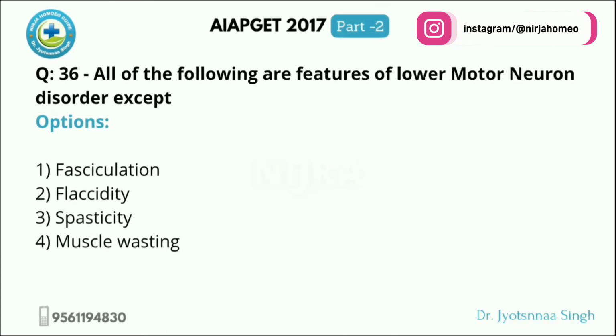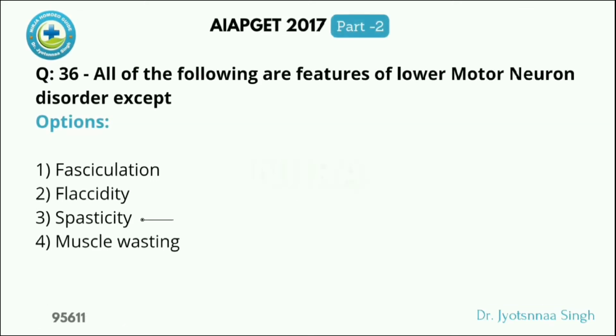All of the following are features of lower motor neuron disorder except. Options given are fasciculation, flaccidity, spasticity, muscle wasting. So spasticity is the feature of upper motor neuron disorder. Okay, and the other three, fasciculation, flaccidity and muscle wasting, are the features of lower motor neuron disorder. So answer will be the spasticity.